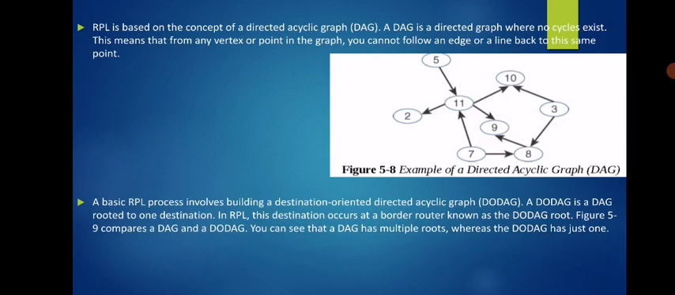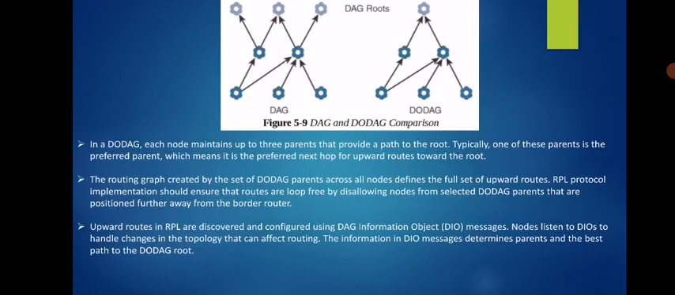You can see that the DAG has multiple routes, whereas the DODAG has just one. So instead of multiple routes, we are trying to make a common route. You can compare them: we have a DAG and we have a DODAG. In the case of a DODAG we have only one route, but in the case of a DAG we have multiple routes.